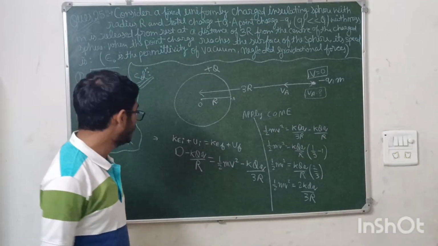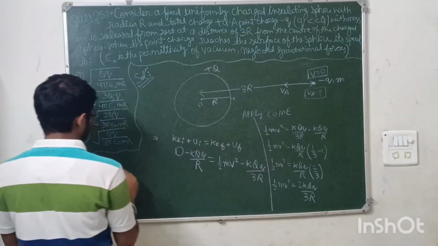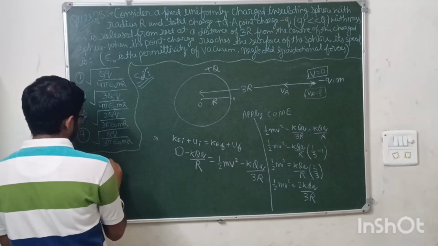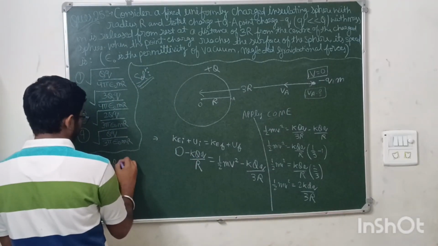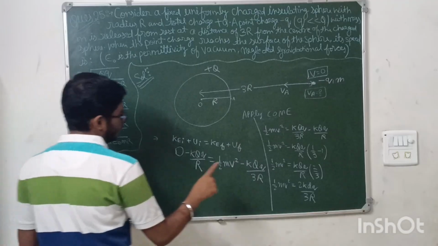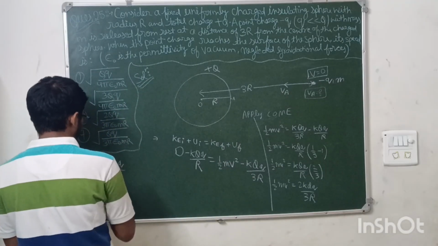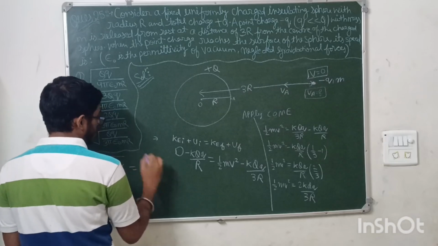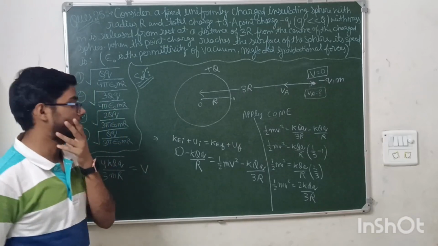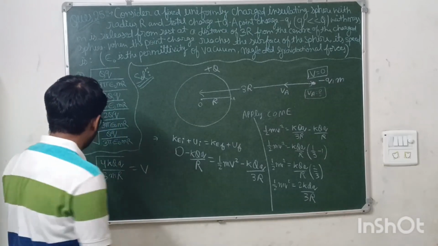Now I am solving it on the other side. So this will be 4kQ upon 3mr, under root, equals your velocity. Now you need to just simplify this.